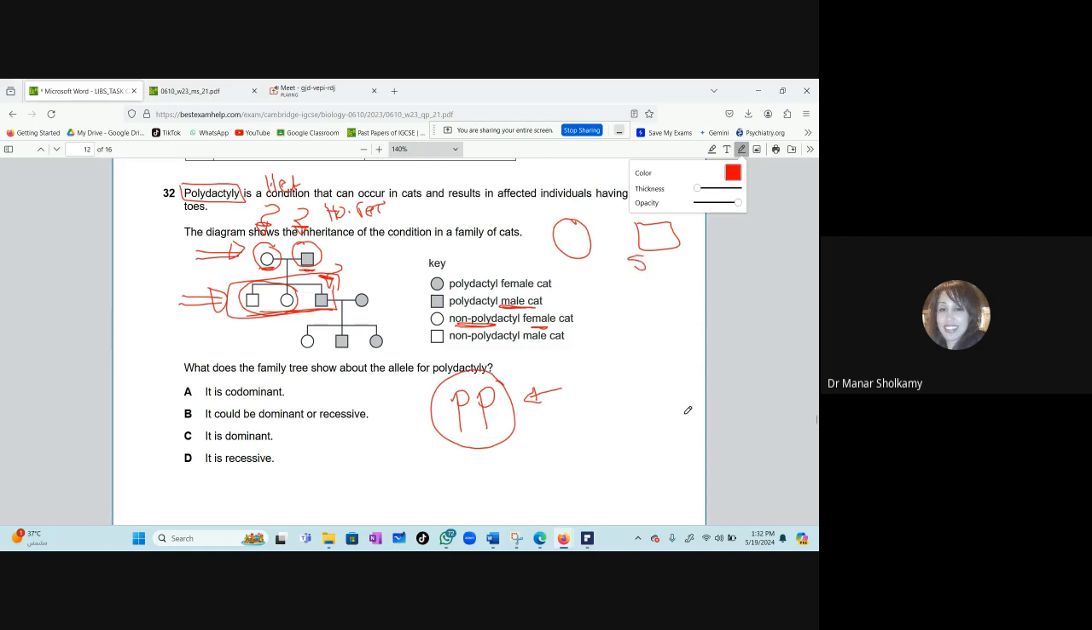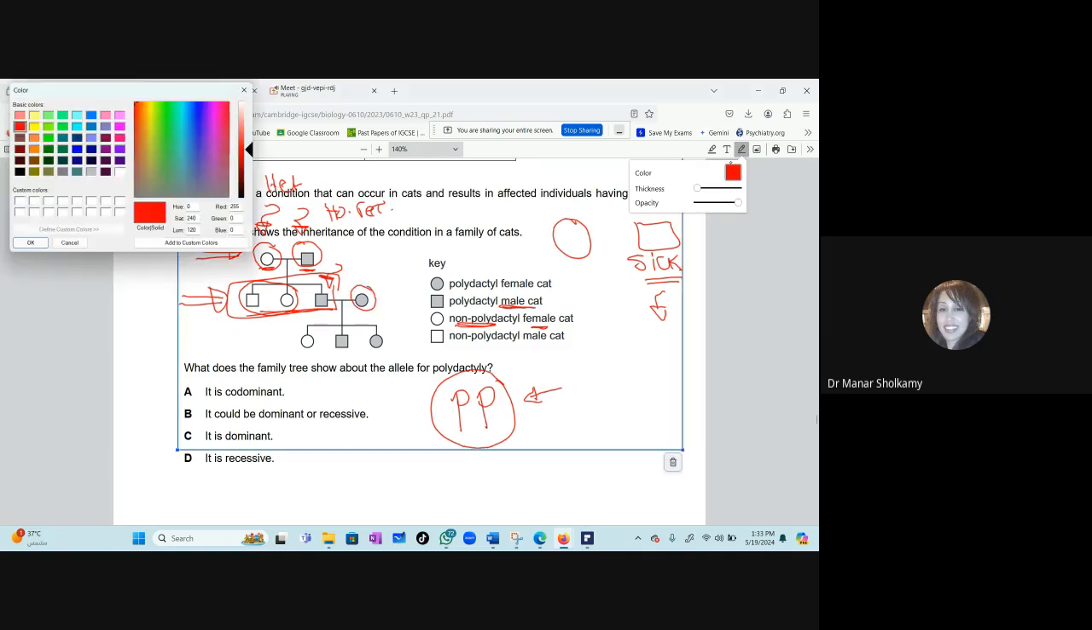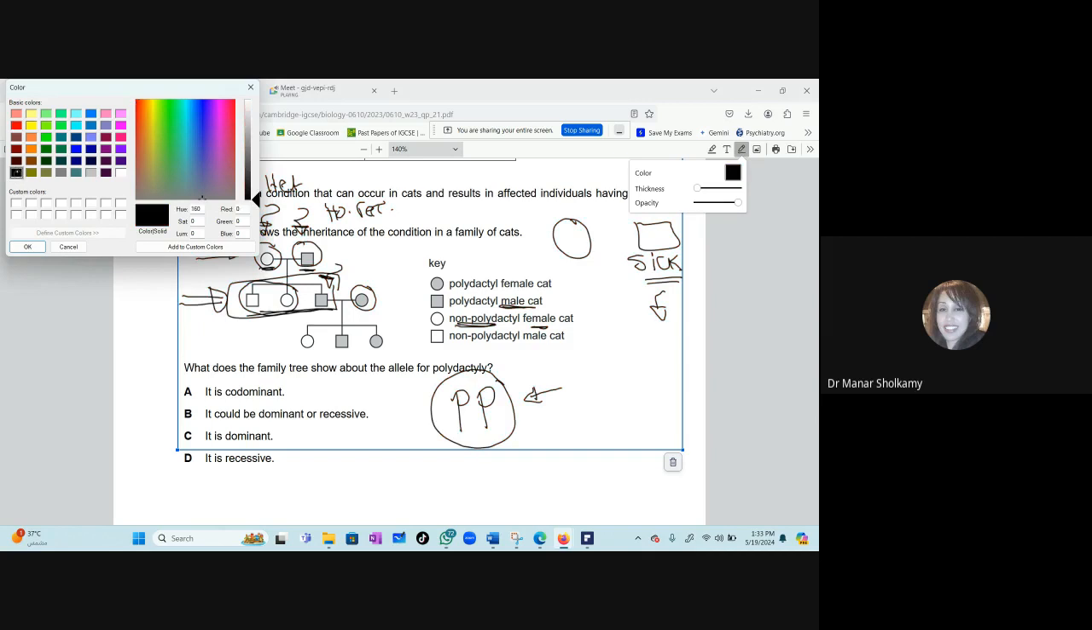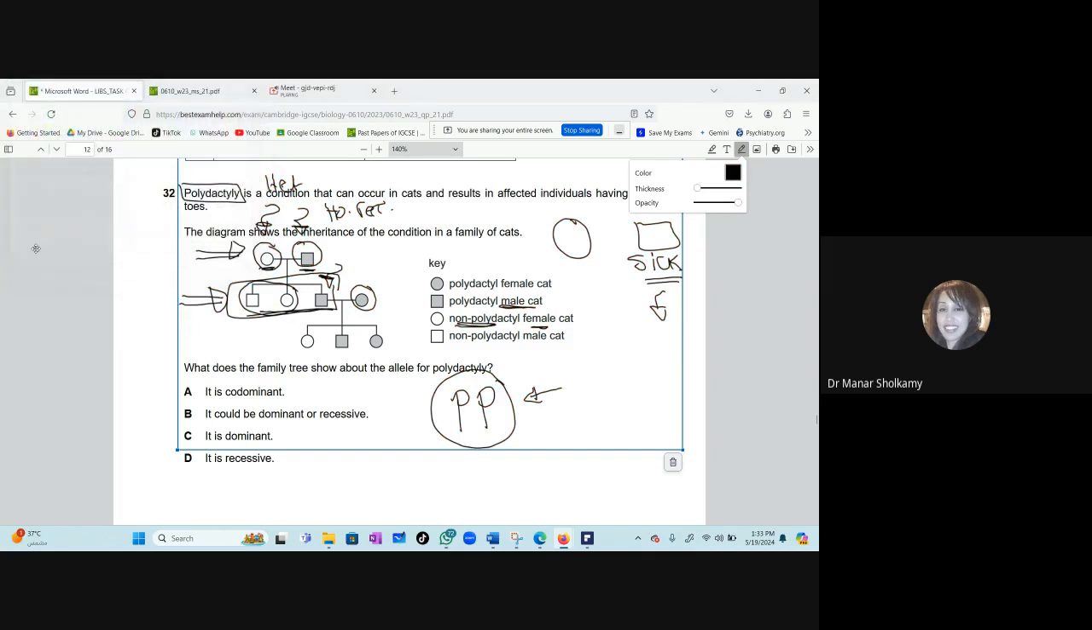If this disease was recessive, then this sick parent will be homozygous recessive. And if this disease was dominant, then this sick parent would be heterozygous. We still don't know. Let's look at the second breeding. We have here 2 parents. Let me change color. Give me a second. We have here 2 parents.